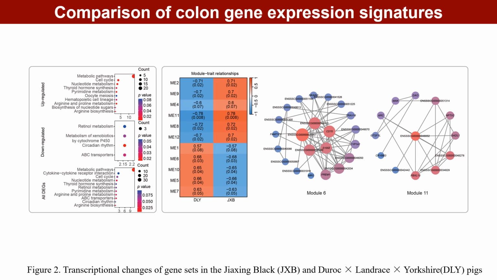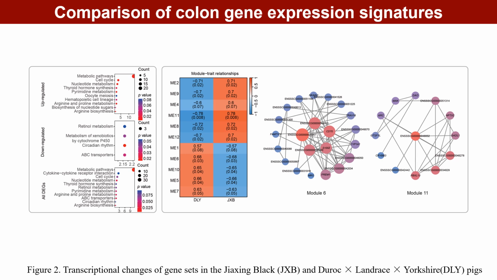We further performed an enrichment analysis using KEGG to determine the differences in gene functions. Results suggested the differences of metabolic and inflammatory responses in the colon tissues of these two pig breeds. To identify genes contributing to the differences between the JXB and DLY colons, we conducted weighted gene co-expression network analysis, WGCNA. Ultimately, 452 DEGs were categorized into 12 modules.